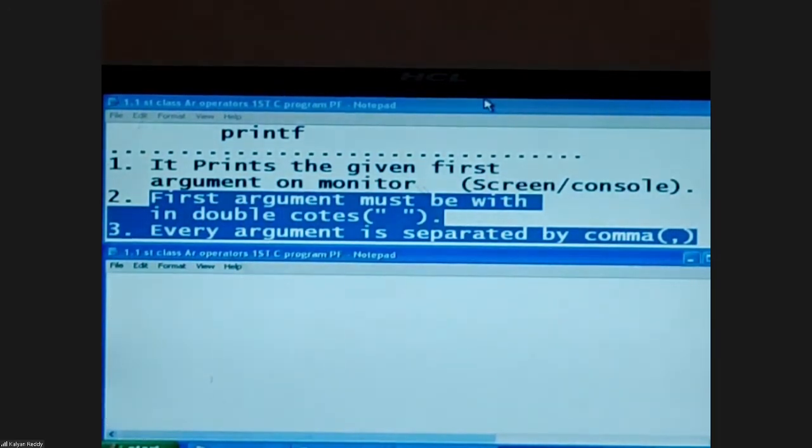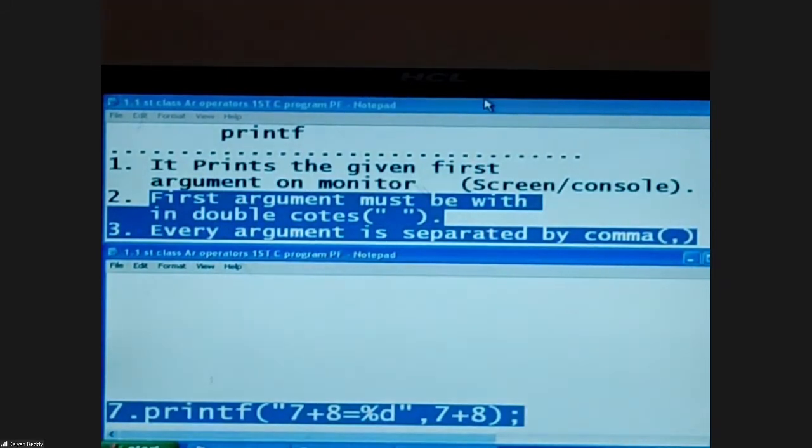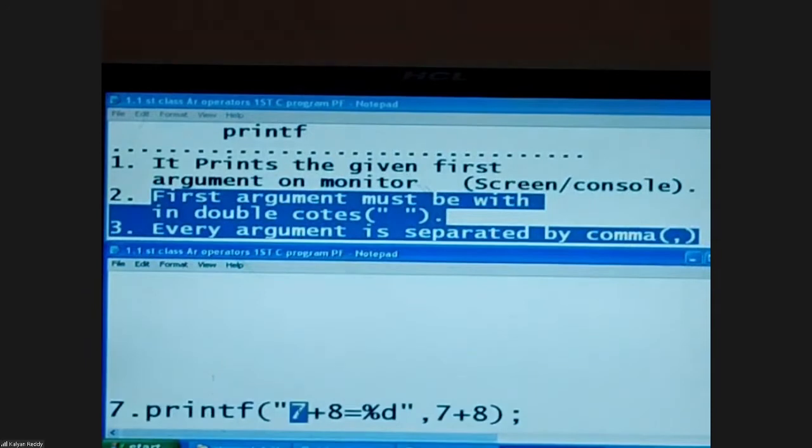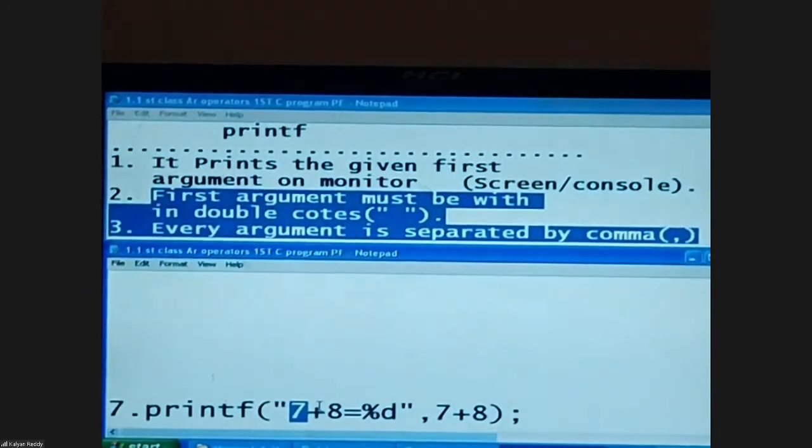Next, given a print statement like this. For this case, what is the output? Answer: 7 plus 8 equal to 15. Here, is it integer 7 or symbol 7? Symbol. Is it operator plus or symbol plus?